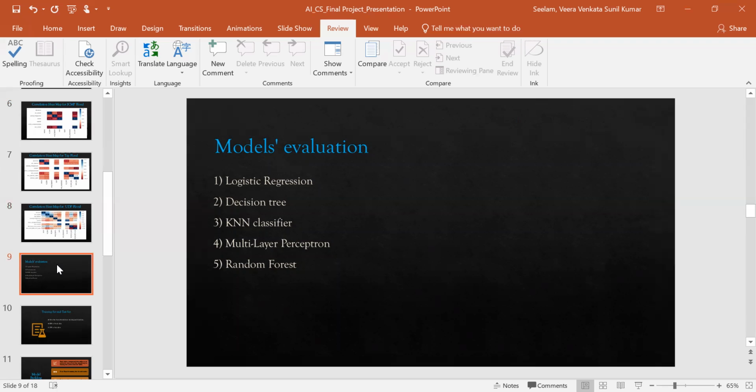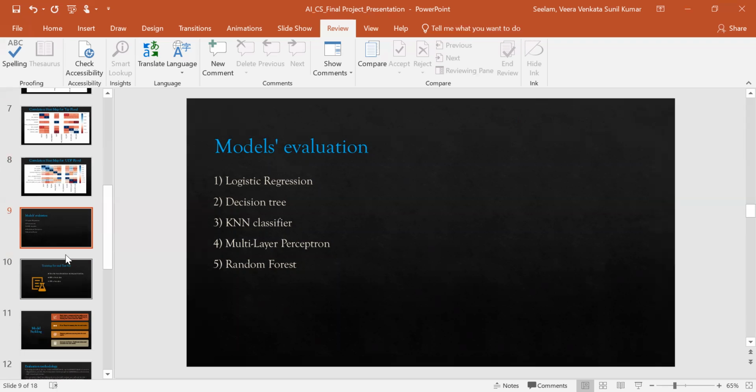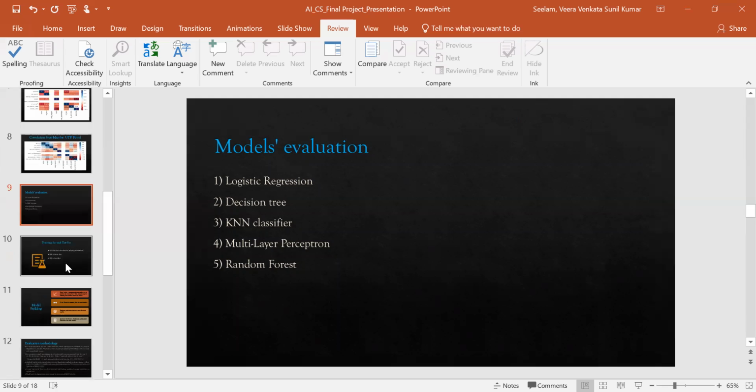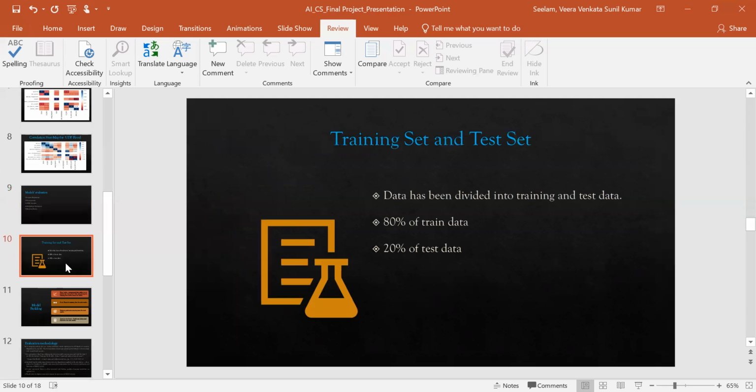Now I'm planning to execute my model evaluation. In the model evaluation, as I discussed earlier, these are the models which I want to run to identify the accuracy. Initially, once we want to execute the models, we require a training set and test set. So the data has been divided into a training set and a test set: 80% is my train data and 20% my test data.